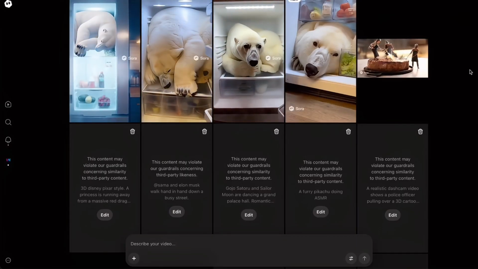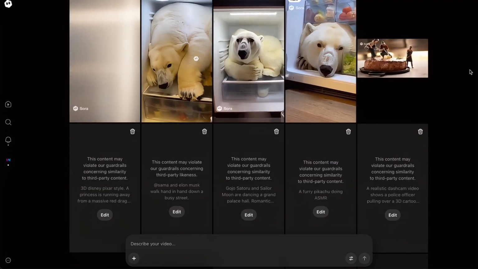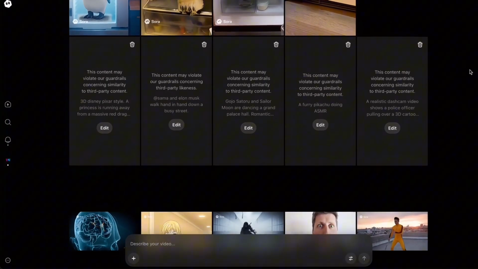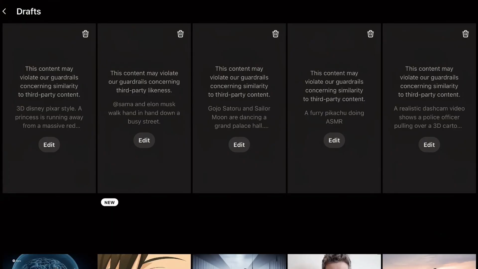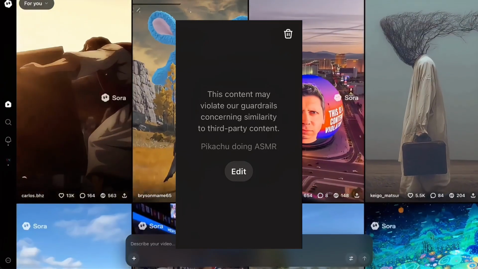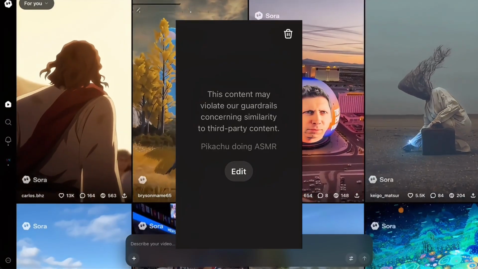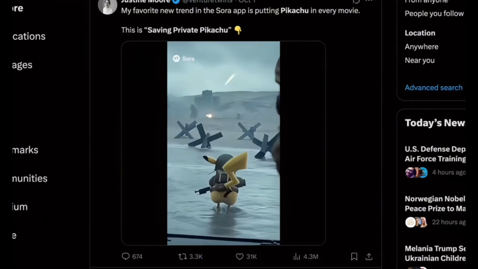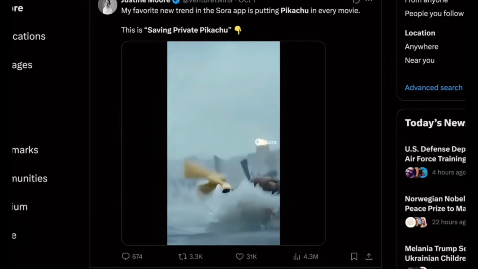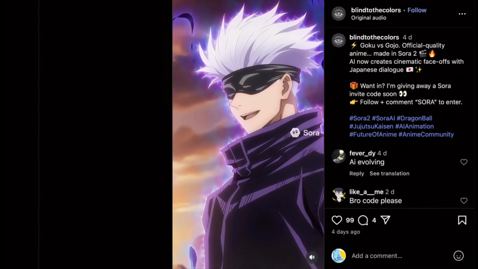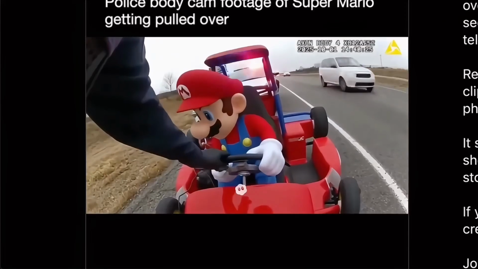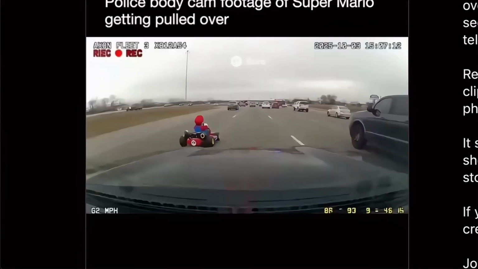Before we wrap up, there's one thing worth noting. Some prompts just won't generate. For example, when I tried these 5 prompts, which included Disney Pixar, Elon Musk, Gojo, Sailor Moon, and Pikachu, etc., Sora flagged them with a message saying they might violate guardrails concerning third-party likeness or content. But interestingly, I've seen many Sora 2 generated shorts that feature celebrities, brands, and existing franchises. I'm just not sure how those were made.